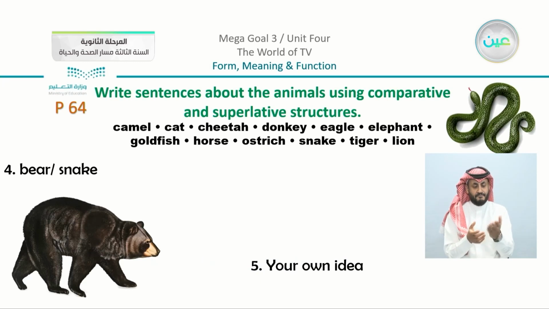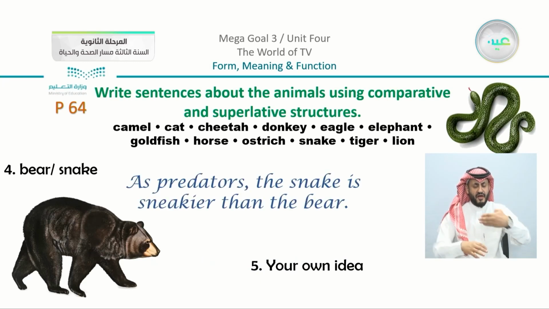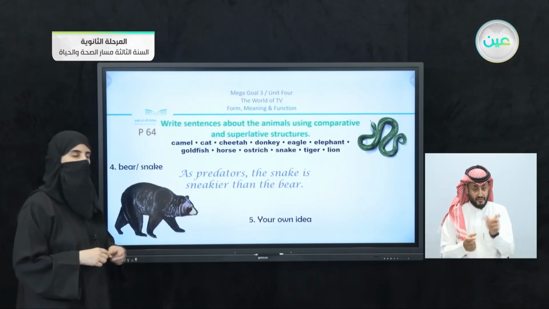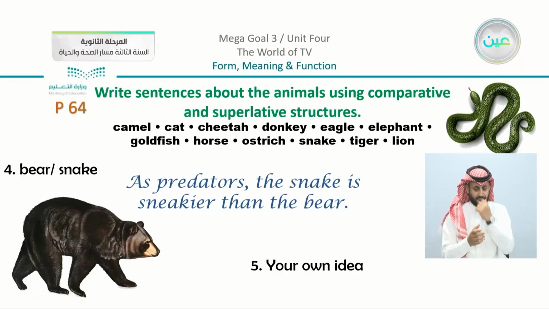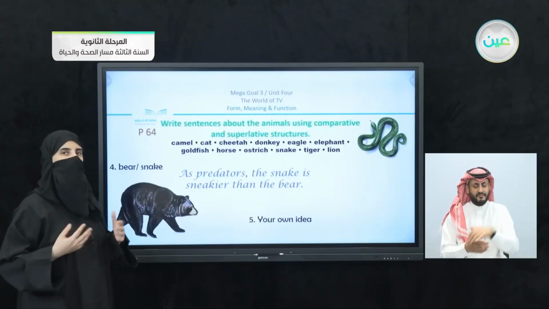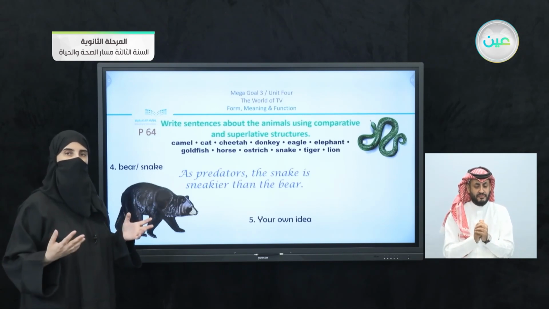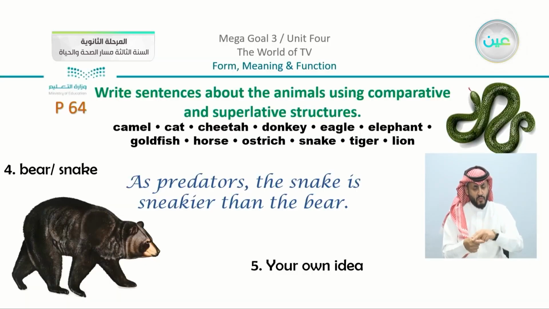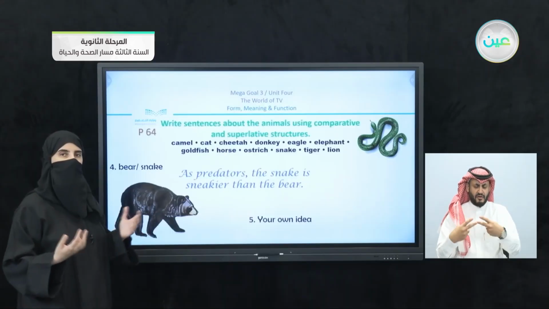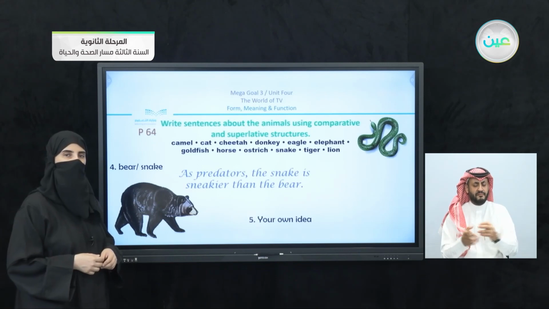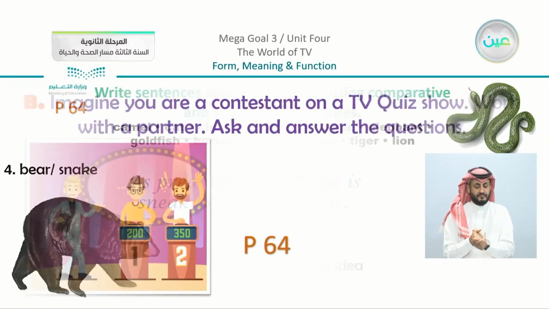We have the bear and the snake. We can see, for example, as predators, using our vocabulary: as predators, the snake is sneakier than the bear. We have simple comparing here. Sneakier than, sneaky is an adjective, than what? Than the bear. And we have number 5, to use your own idea. You can compare between these animals in different ways. So this is the first exercise that we have.